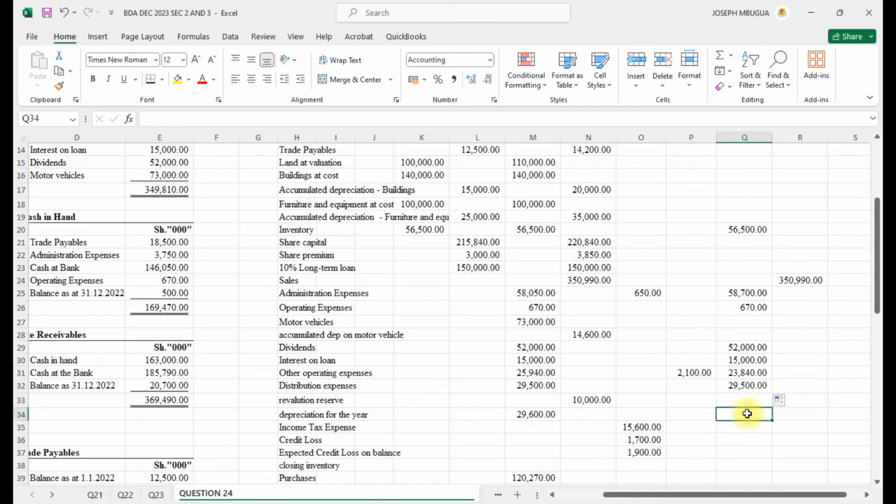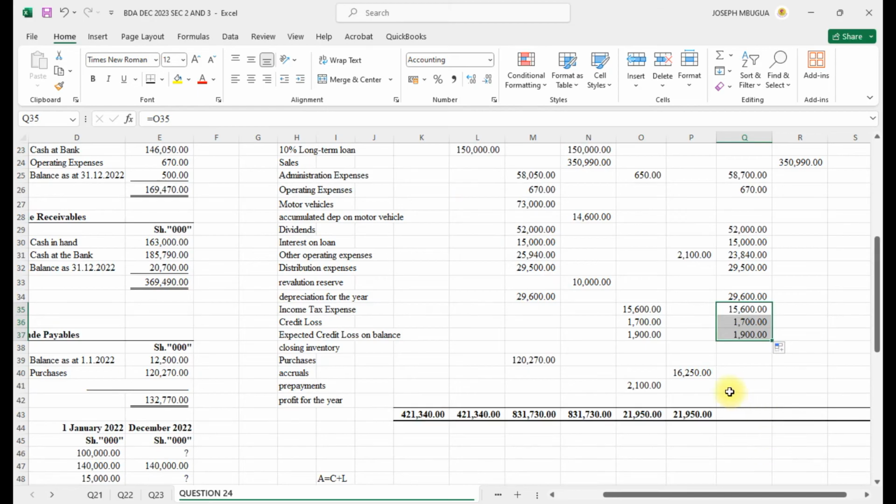Revaluation is not here. We have the depreciation for the year. Then we have the income tax expense, and we'll drag this. It will take the credit loss and purchases.